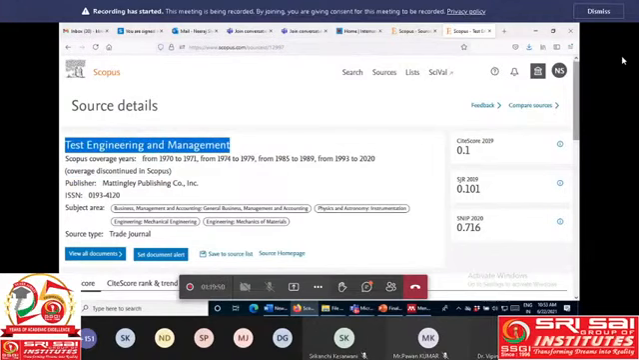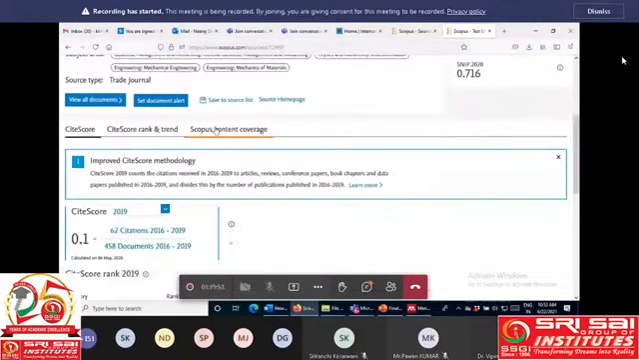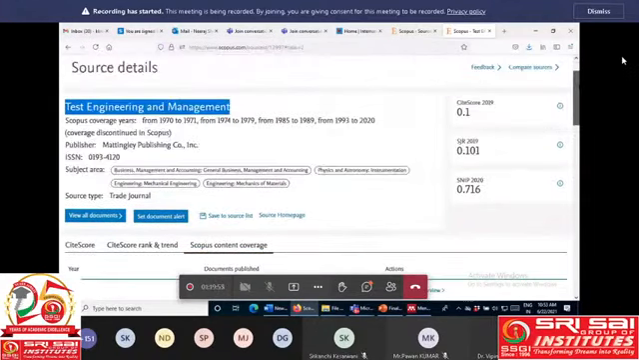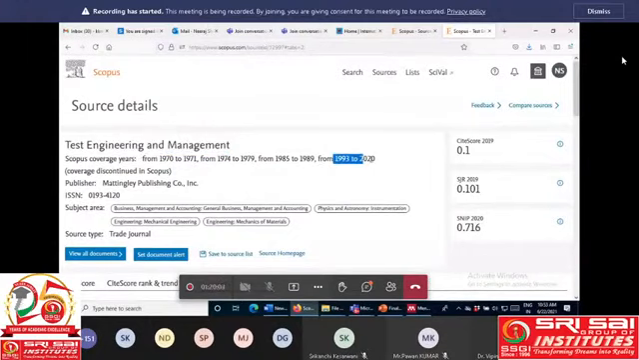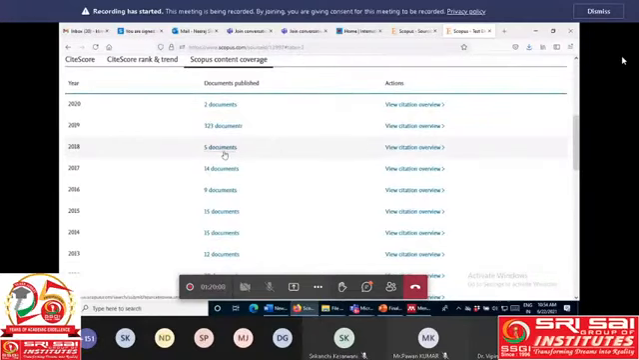You can go for the Scopus content coverage. They are writing here the journal is Scopus indexed. In which period? 1993 to 2020. You check here: in 2018, they sent only 5 documents for the Scopus indexing. In 2020, they sent only 2 articles. But in the time span of 2019 they sent 323 documents for the Scopus indexing.